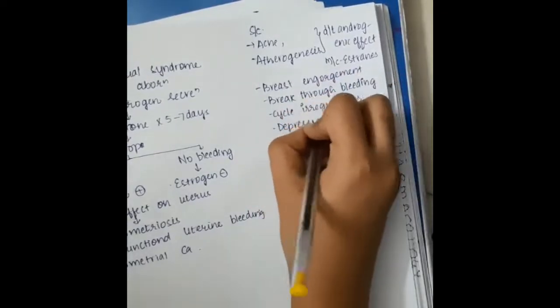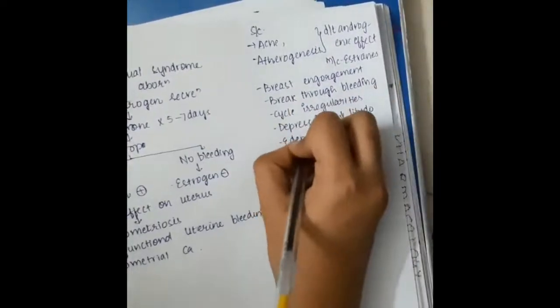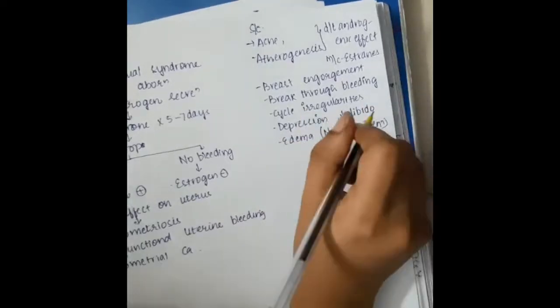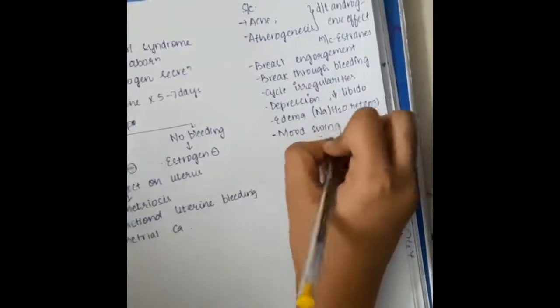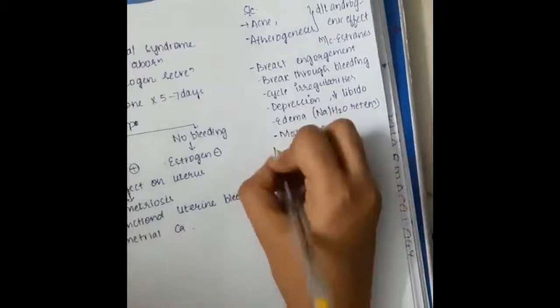Then depression can be there. Decreased libido can be there. Edema can occur. Edema is mainly due to sodium and water retention. Then we can have mood swings. So these are the side effects of progesterone derivatives.